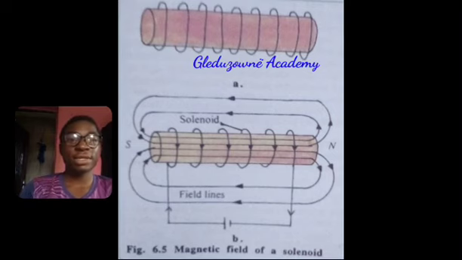We also have the solenoid. This solenoid is basically an instrument that works based on magnetic field. It's when you coil wires around a tube, or maybe a cardboard tube. It could be a non-metallic tube. But once you have coils of wire, you can induce a magnetic field. This is the basic principle on which an inductor is based.